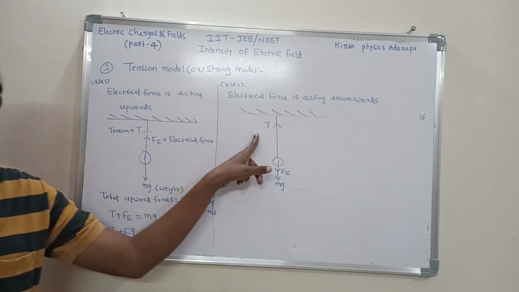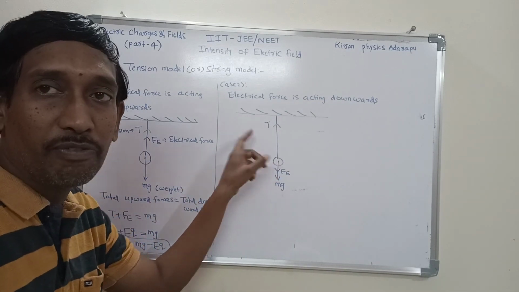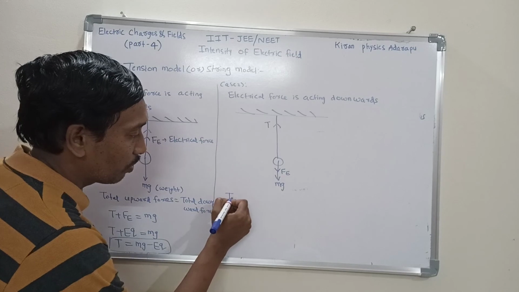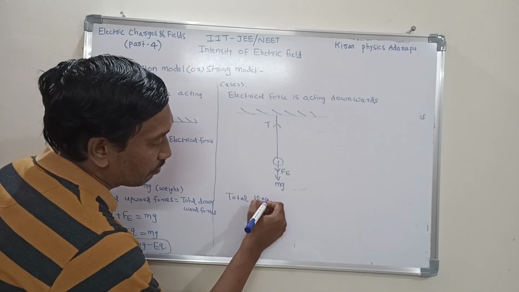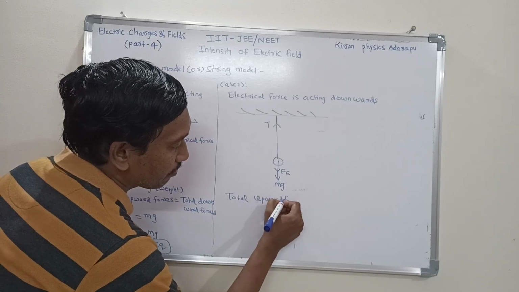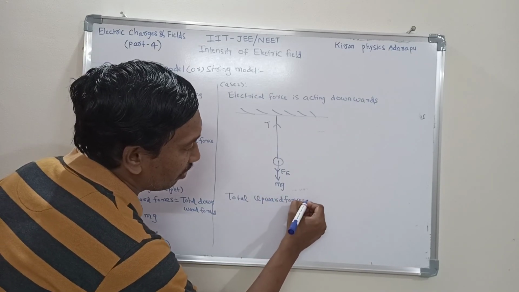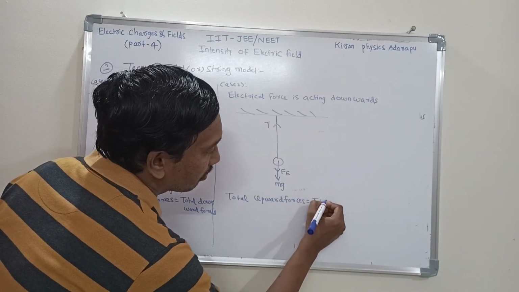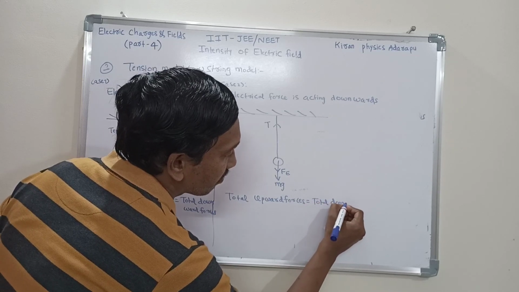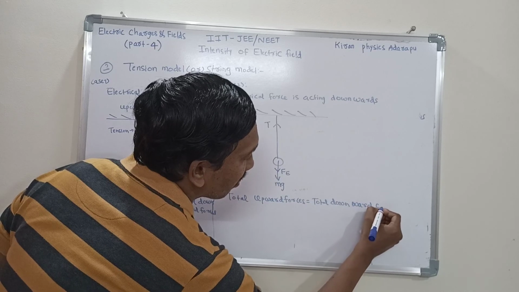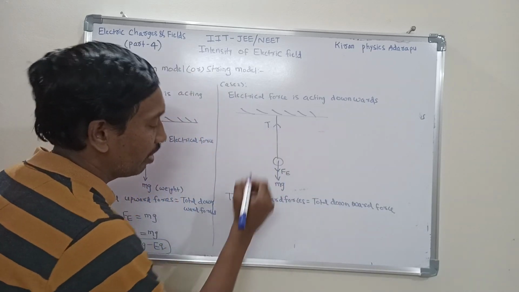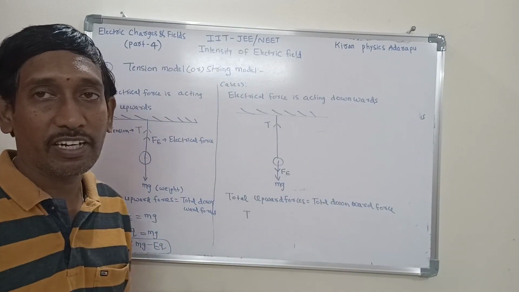Now also the sum of upward forces is equal to the sum of downward forces, means total upward forces is equal to total downward forces. This is the expression. Only tension force is acting upwards.